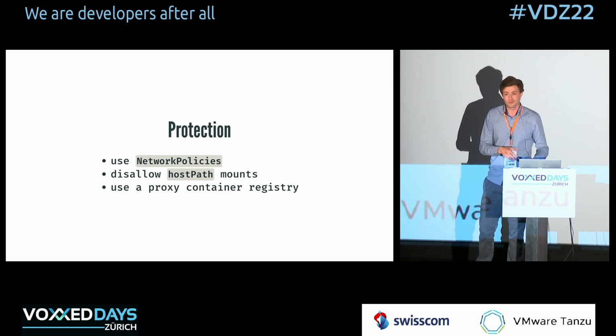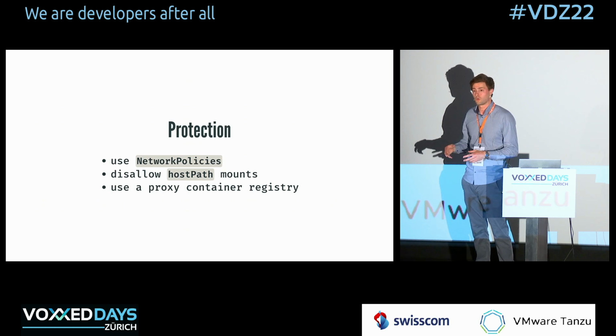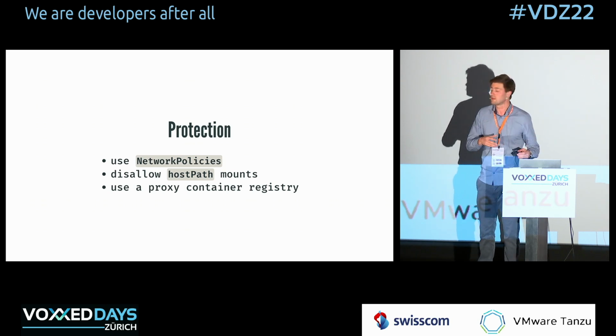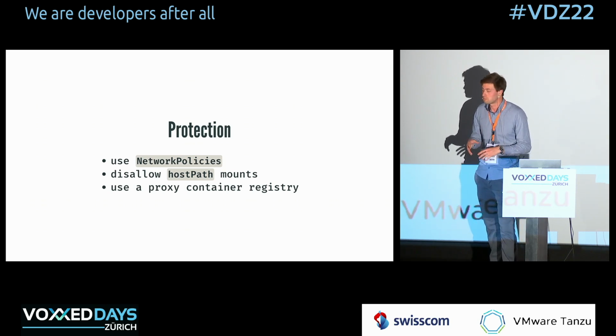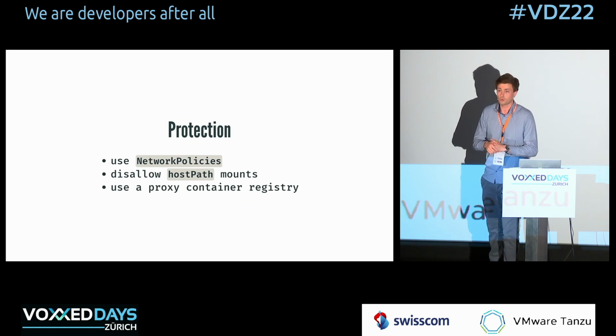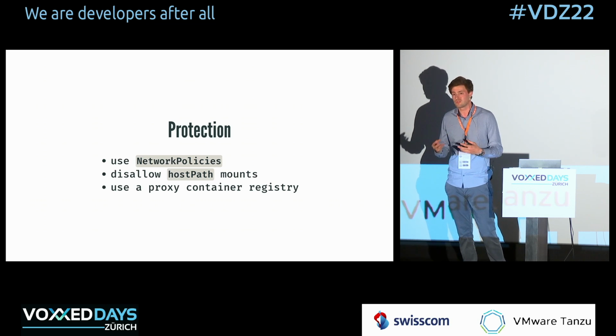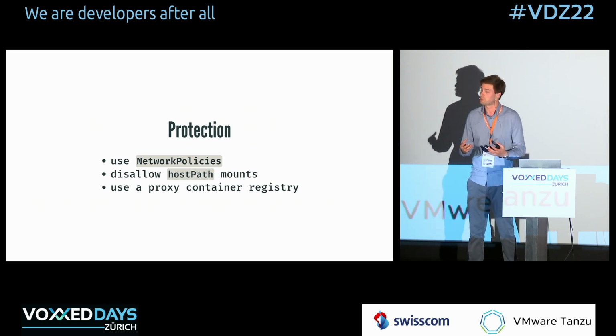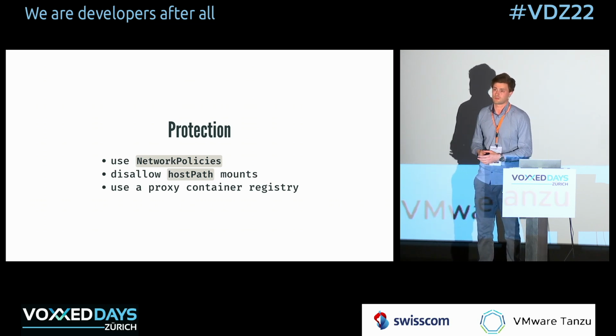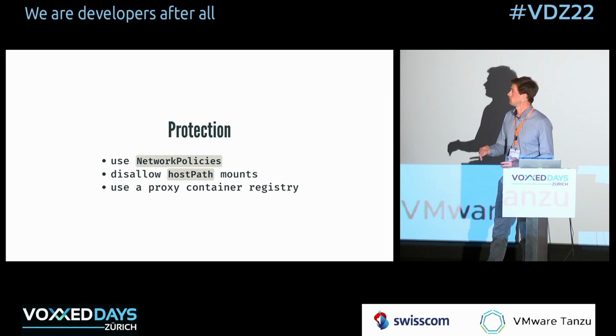There's very few use cases that make sense where you need this, such as log forwarding. And in that case, your platform team might do this once and then essentially revoke permission to do this everywhere, because there is no real good use case for any application developer to need a host path mount. So disallow this at all costs.